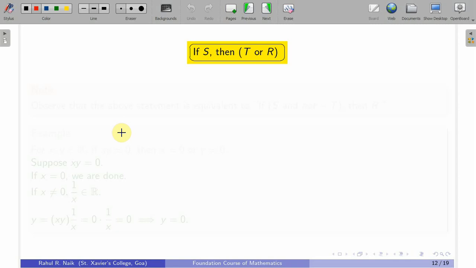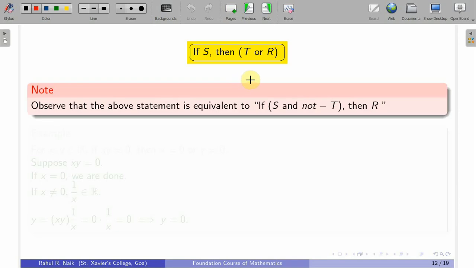Okay. Now, again in implication, most often we have this kind of statement also: if S then T or R, or either T or R. Now, if you observe this statement, then this is the same as writing: S and not T then R, or S and not R then T. So, S, and if you assume that one of these is not true, then the other one has to be true, that is what this statement says.